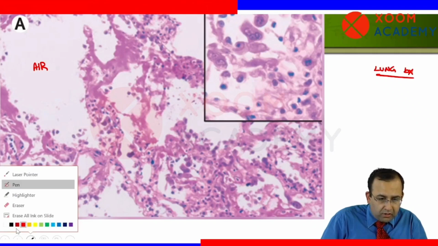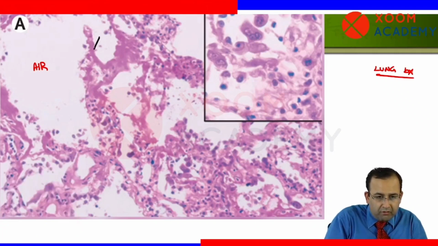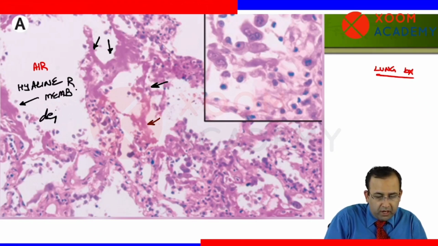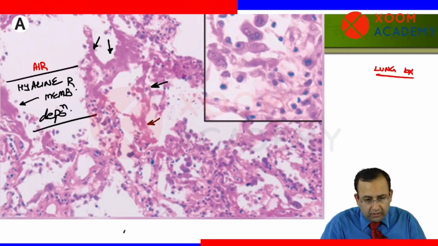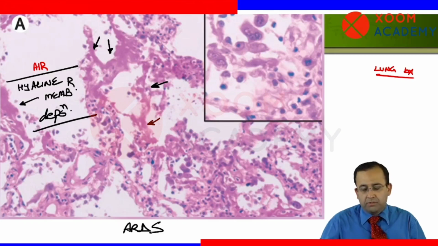Showing the presence of hyaline membrane deposition in alveoli. देखो ये कितना thick है ना. This is thick pink deposit. That is hyaline membrane deposition. This is the hyaline membrane deposition in alveoli, making this a case of ARDS, acute respiratory distress syndrome.